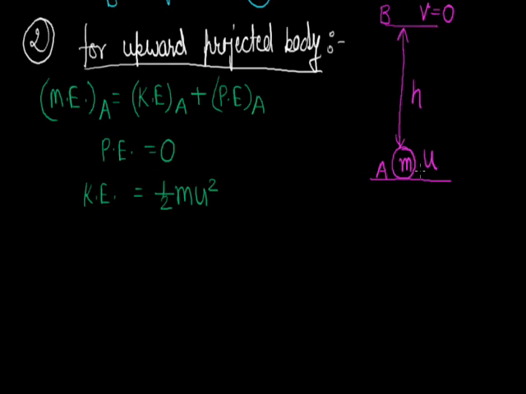Since the initial velocity of the particle is u, the total mechanical energy of the system at point A will be half mu square. Let this be equation 1.